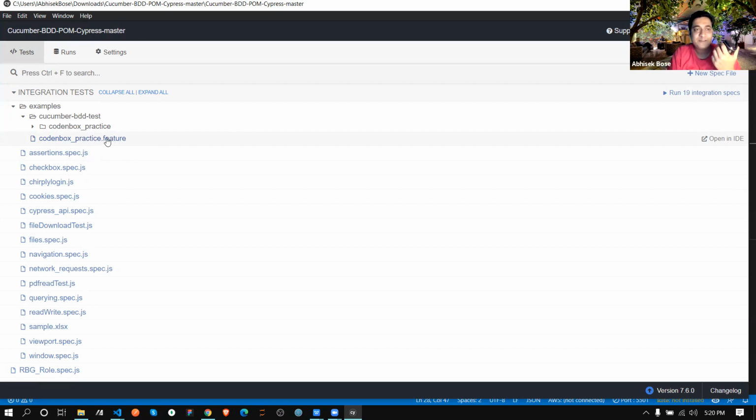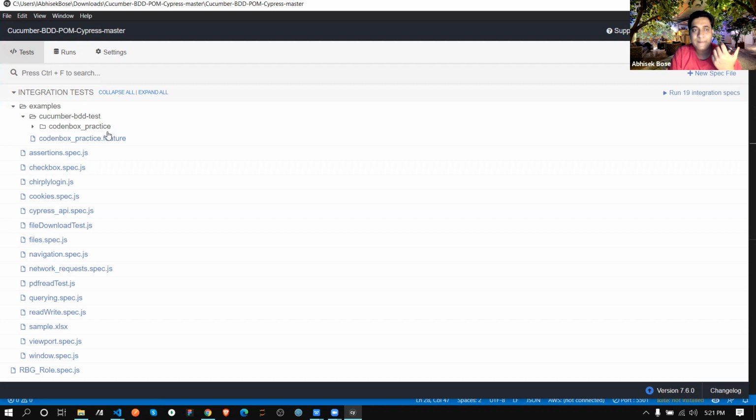See this file name and this folder name are the same, Codenbox underscore practice. This is how the preprocessor understands it. So this feature depends on this folder, and whenever I click on this one, it has to go and check this folder.